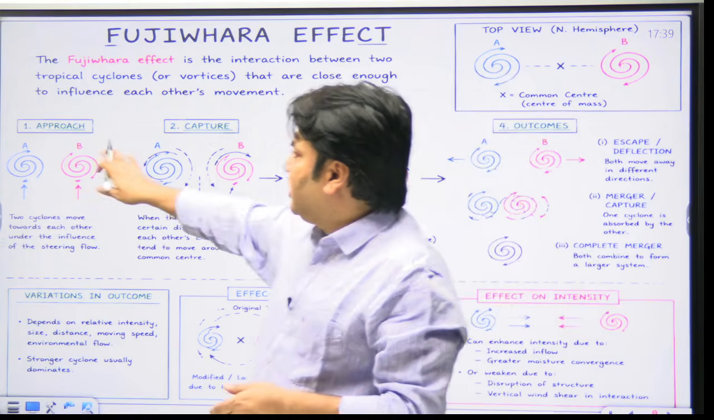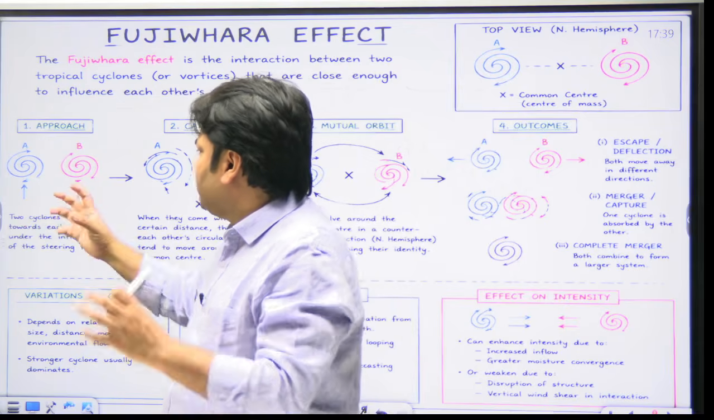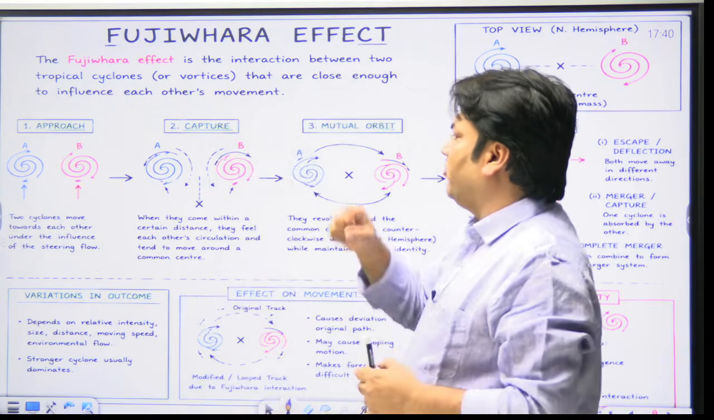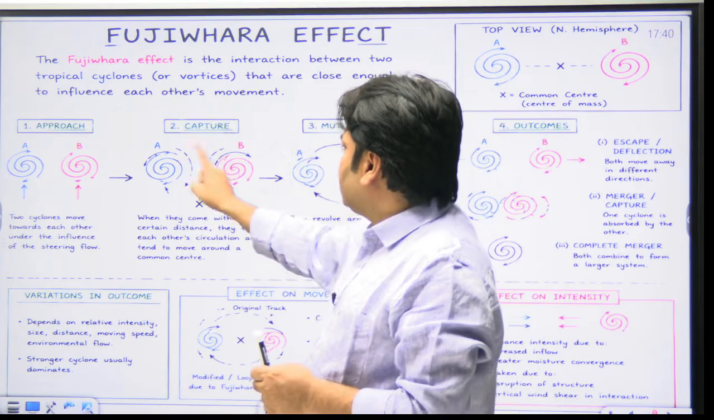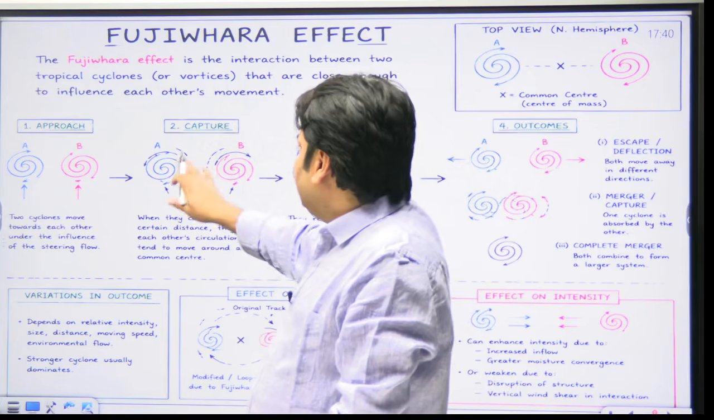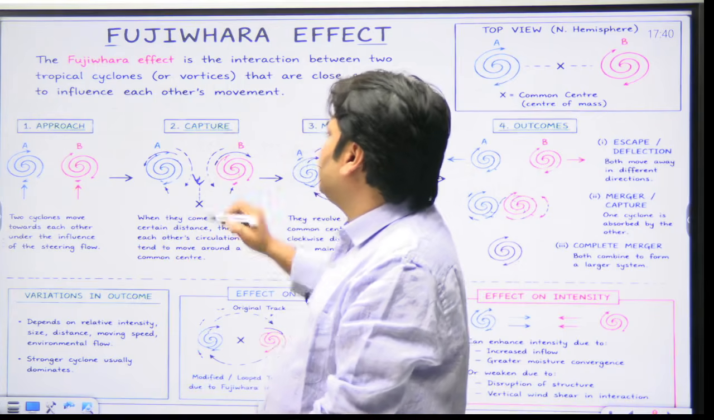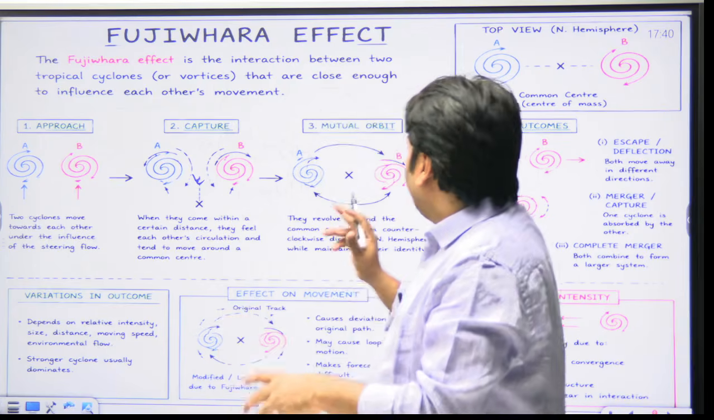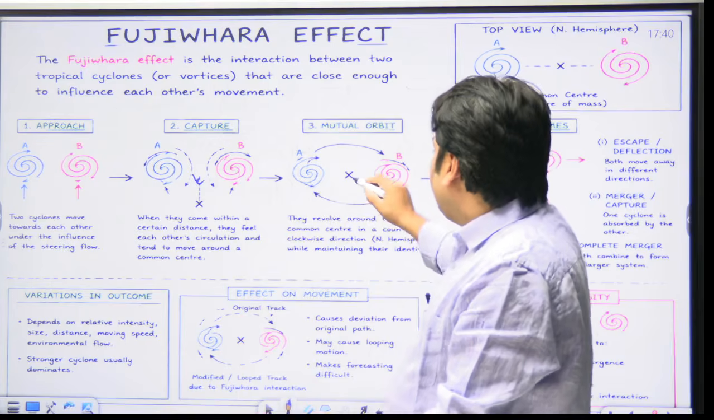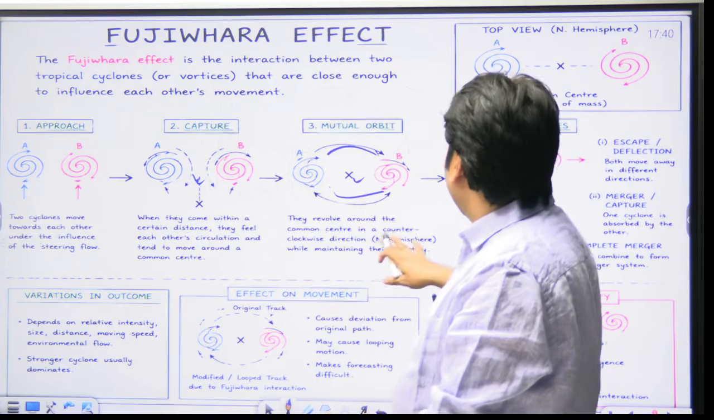And here the approach has been explained. This is cyclone A, this is cyclone B, and the two cyclones move towards each other under the influence of a steering flow, right? And when these two cyclones A and B come within a certain distance, they feel each other's circulation and tend to move around a common center, and the common center is the barycenter. They revolve around the common center in a counterclockwise direction, this has been written now, in the northern hemisphere, while maintaining their identity.